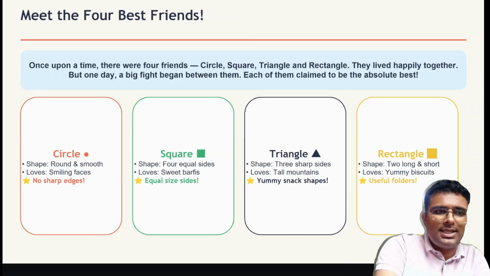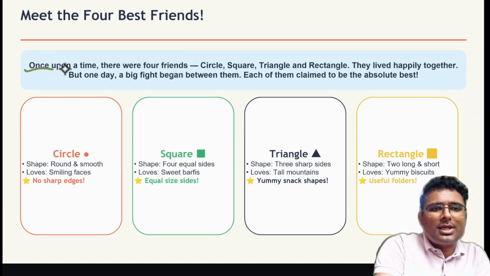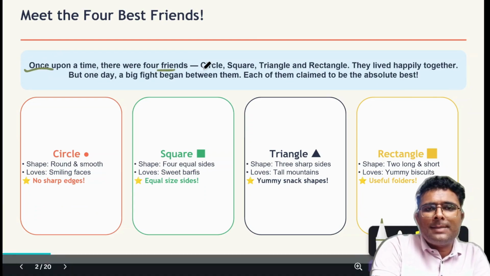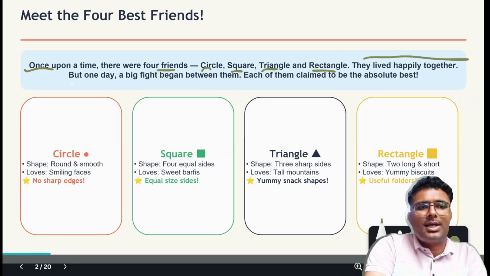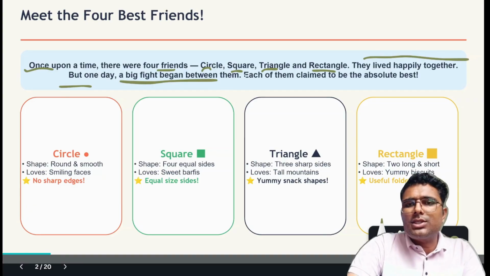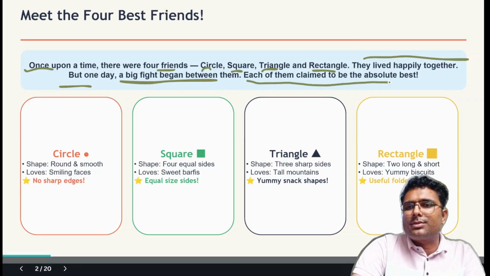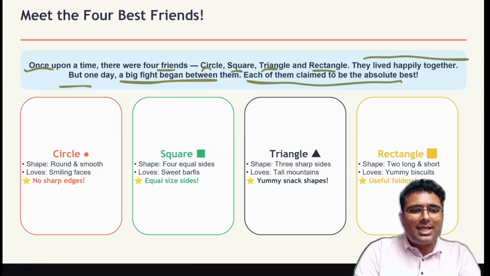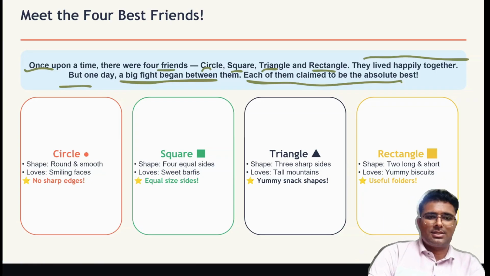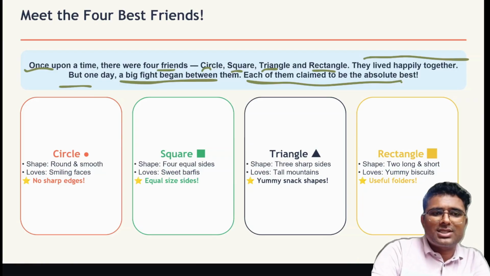Who are these? Let's see. Once upon a time there were four friends, and the names were circle, square, triangle, and rectangle. They lived happily together, but one day a big fight began between them. Each of them claimed to be the absolute best. They were fighting with each other, claiming that I am the best. So these are some details about different shapes, different friends.